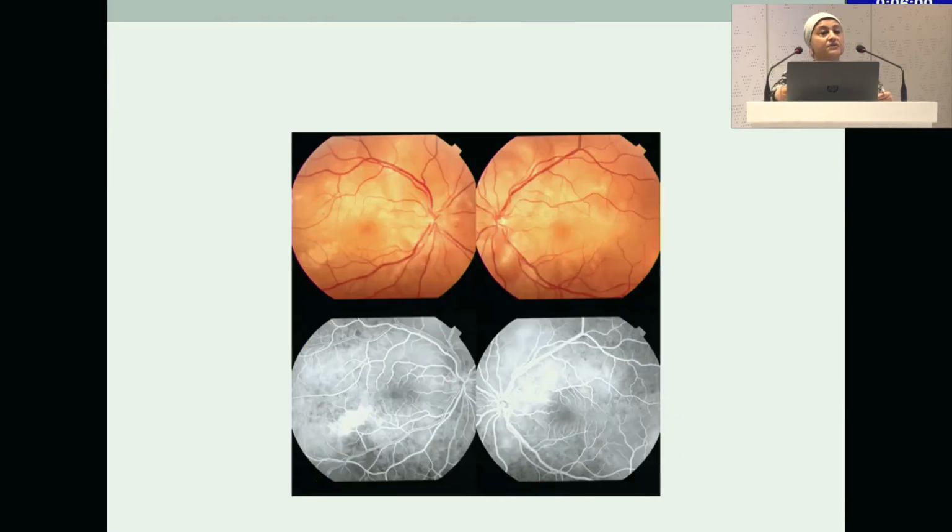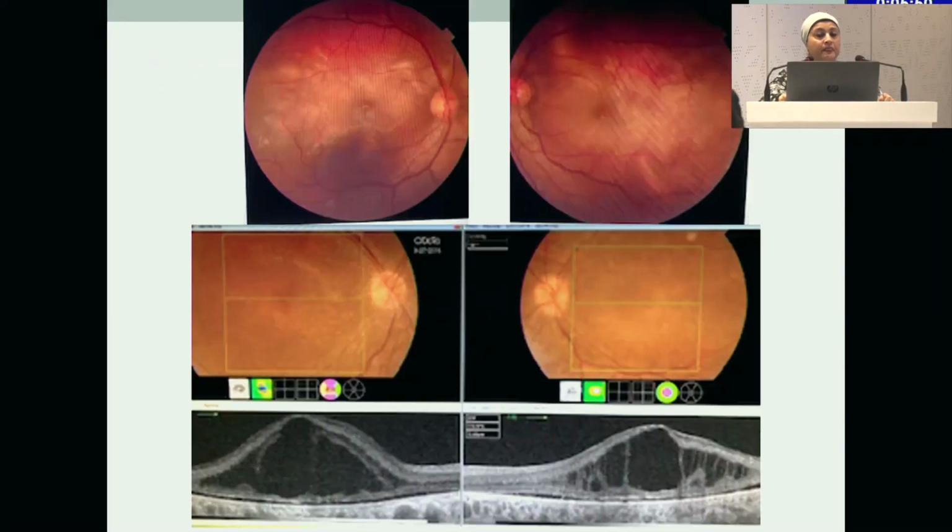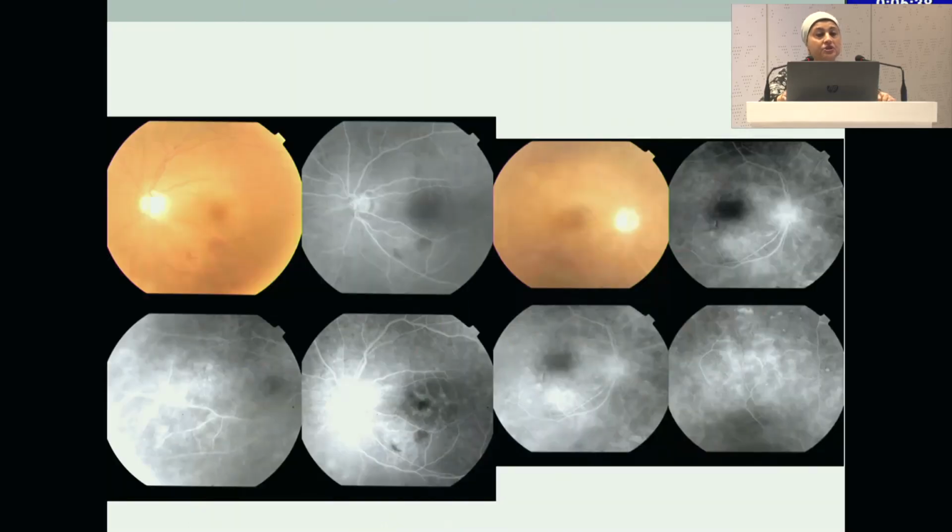And if the media is clear, we can see the classic picture of the milky white posterior pole of Harada, and it's more obvious with fluorescein angiography. The frank documentation with the OCT shows the lacunae in the intraretinal cystic edema. This is a frank pathognomonic sign of Harada in these conditions.